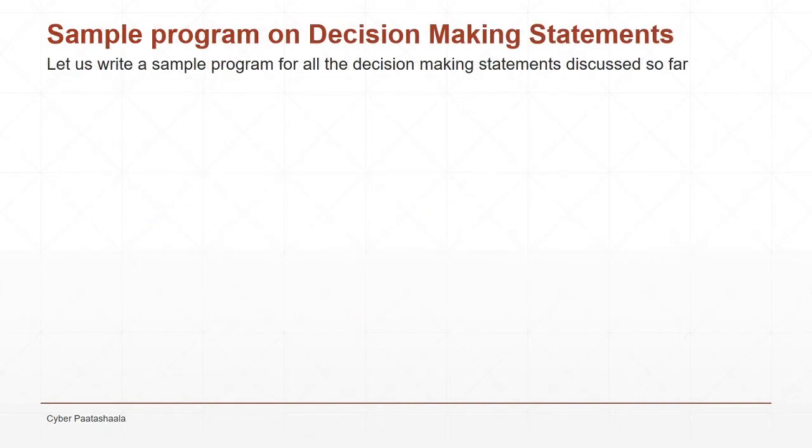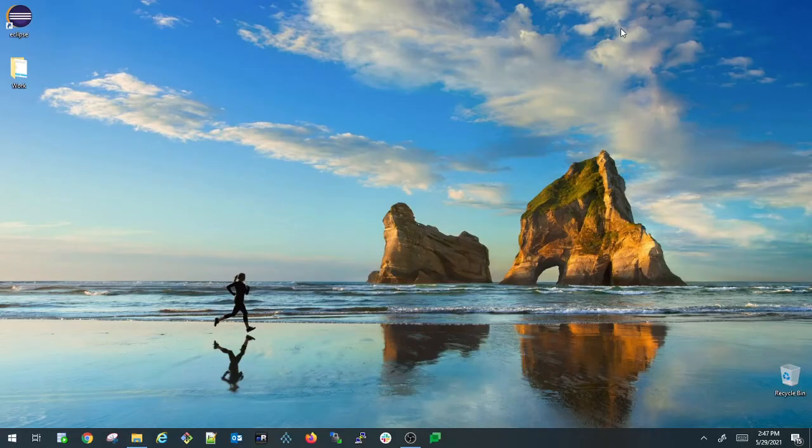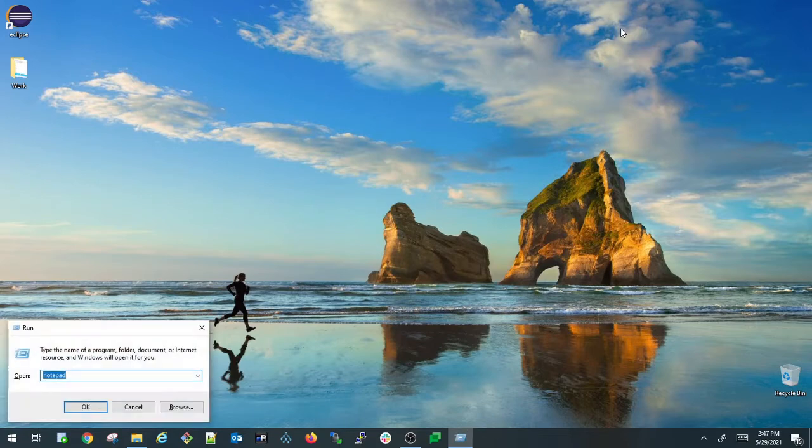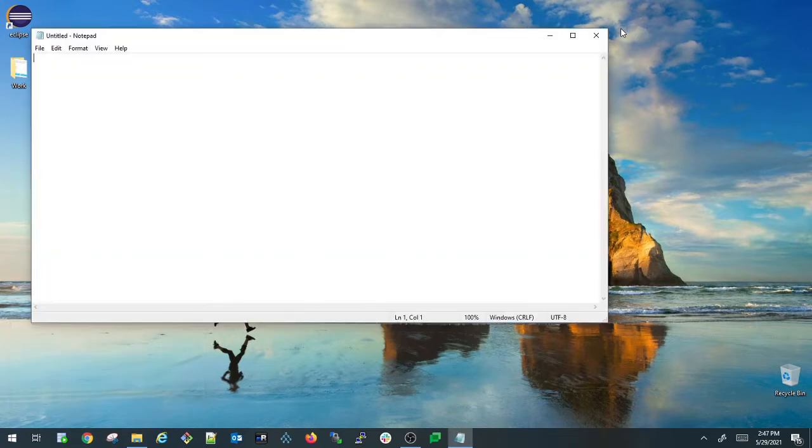Let us write a sample program for all the decision making statements we have discussed so far. Here I am writing my first program on the simple if statement. I am opening a notepad. I am defining my class here, class SimpleIfStatement, opening and closing my class. Inside that I am defining my main method, public static void main String args, opening and closing my method.